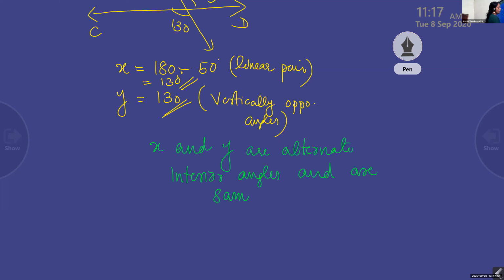So, AB is parallel to CD. Only this much.